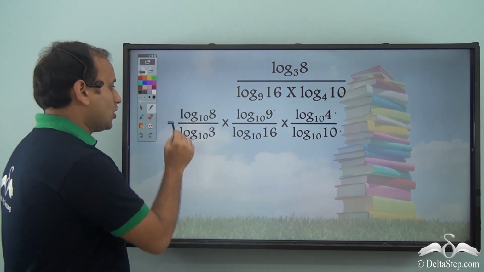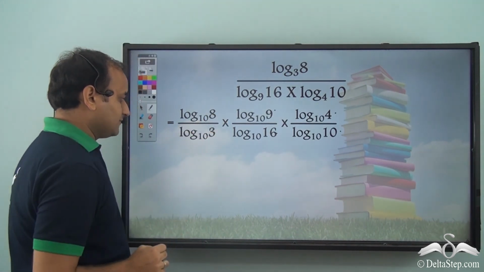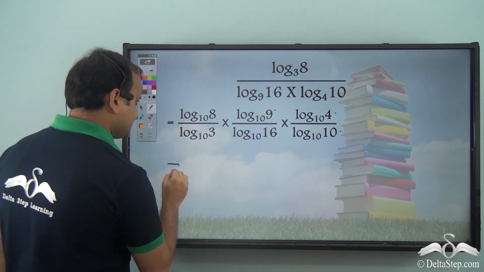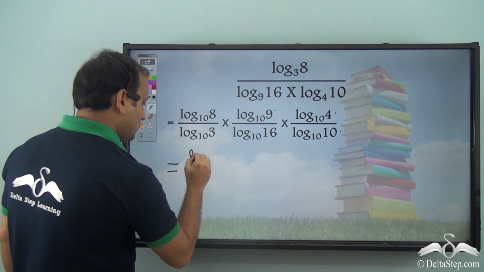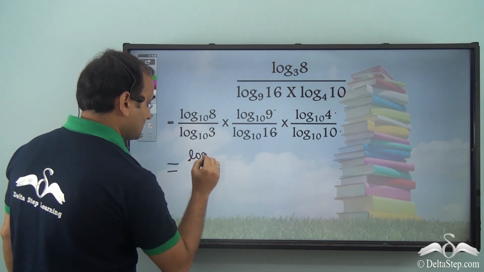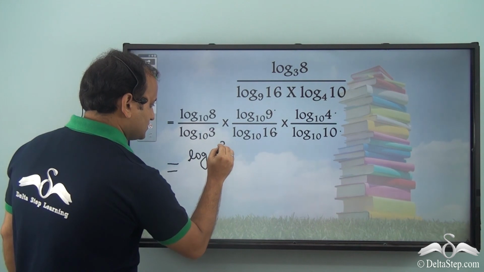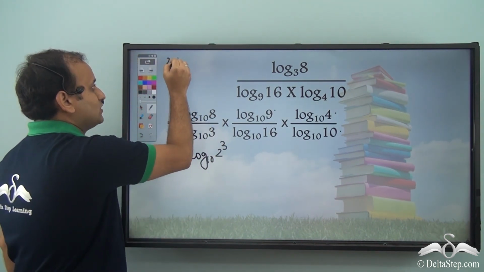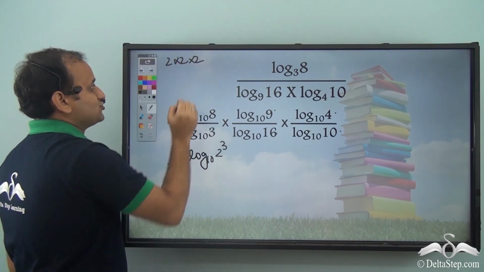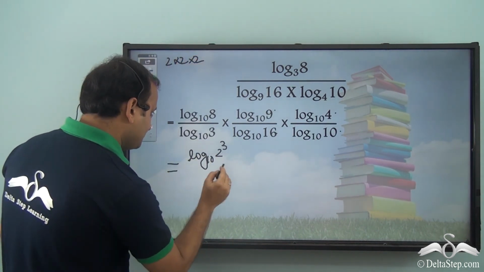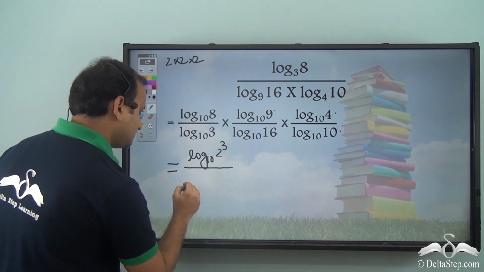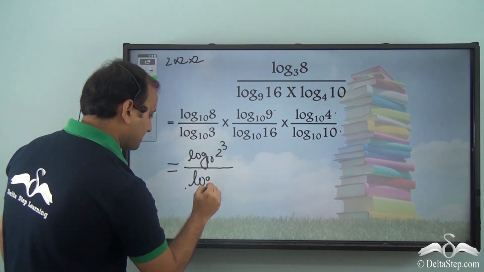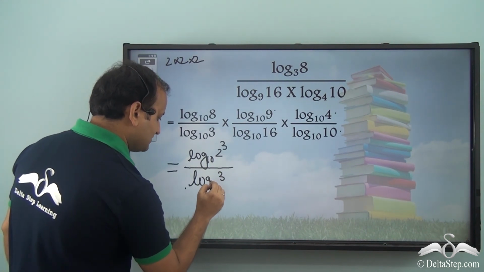So we have log of 8 to the base 10 and log of 3 to the base 10. Can we write this as log 2 cubed to the base 10, because 8 is nothing but 2 into 2 into 2. So this becomes log 2 cubed by, we cannot simplify 3 anymore, so it will be log 3 to the base 10.